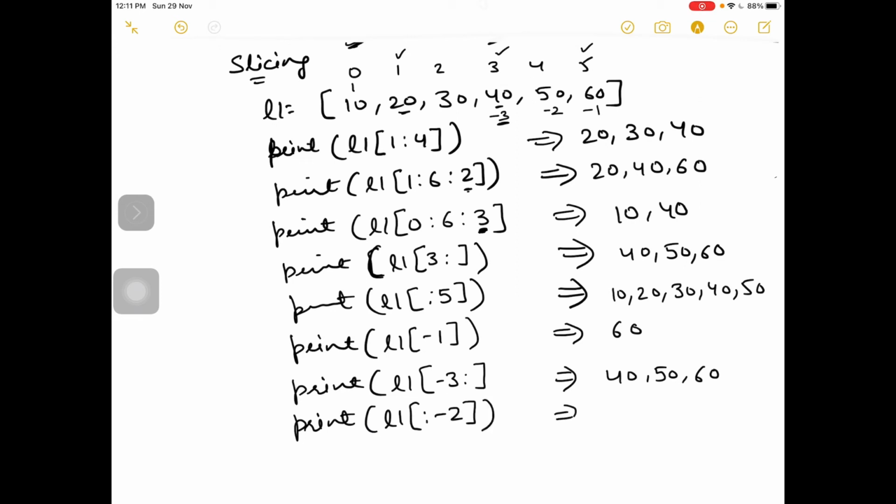Now from the beginning till -2. So from the beginning is from 10 till 40, -2 will be excluding. So this was all about slicing.